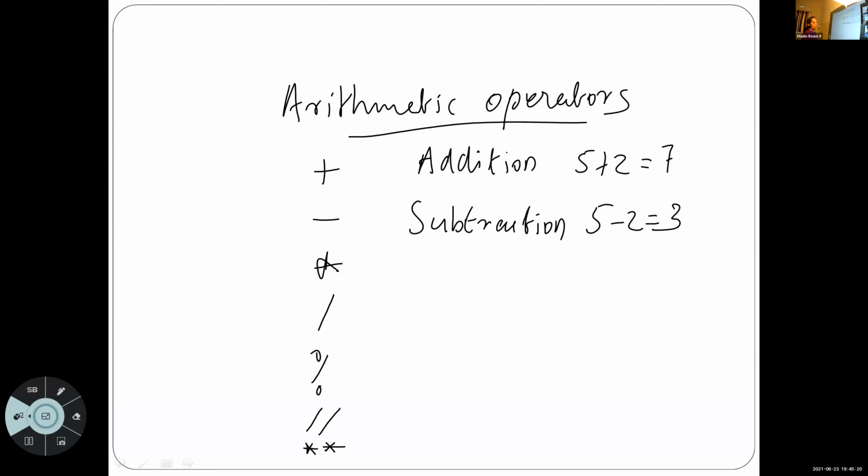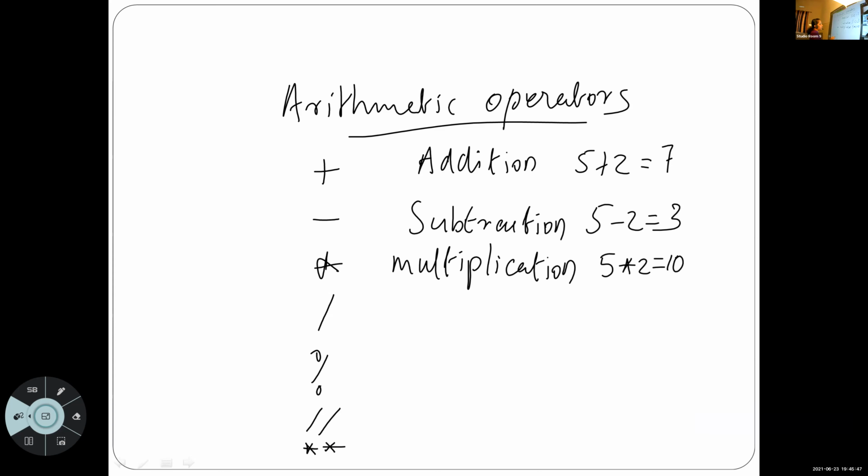Then what about star? Multiplication. Star is for multiplication. 5 into 2, what is the result? It is 10.